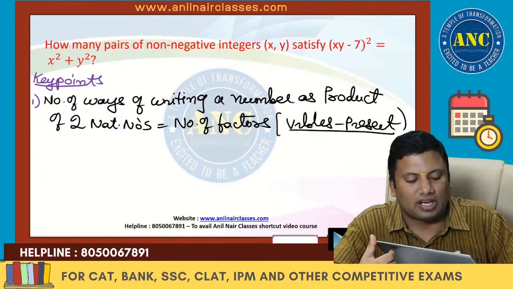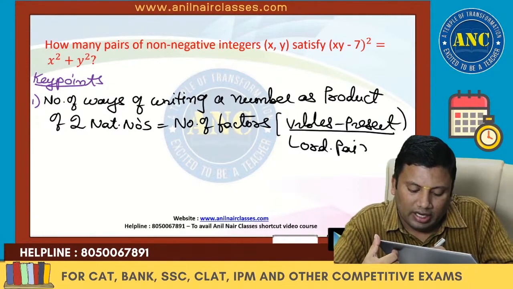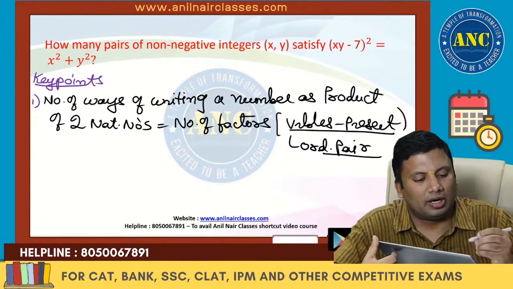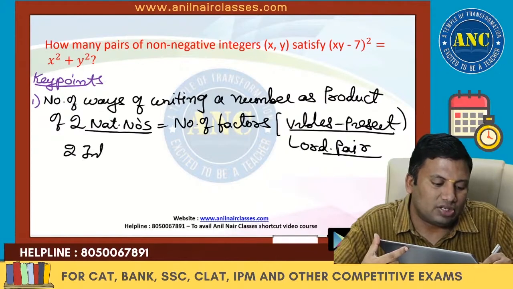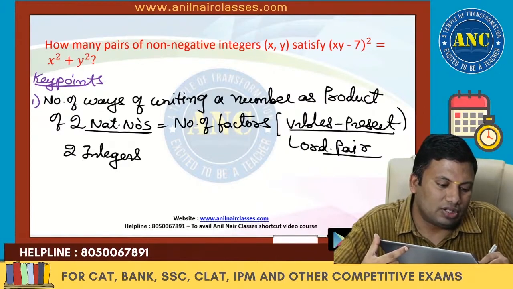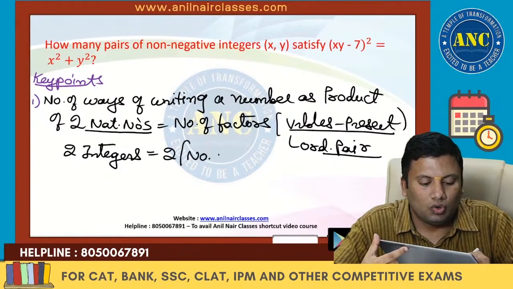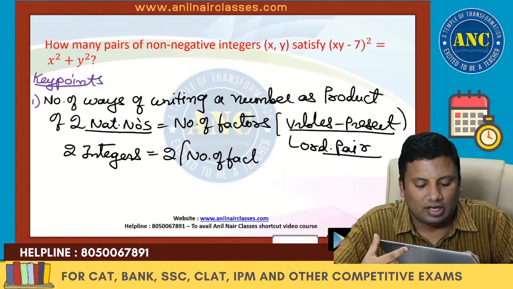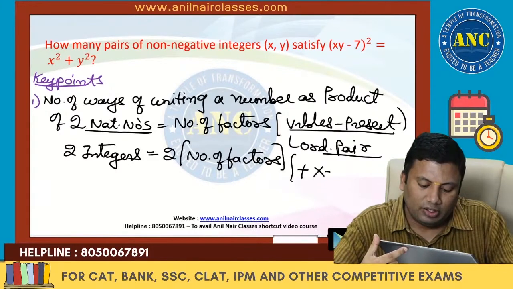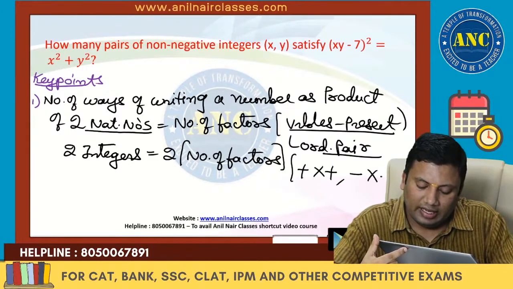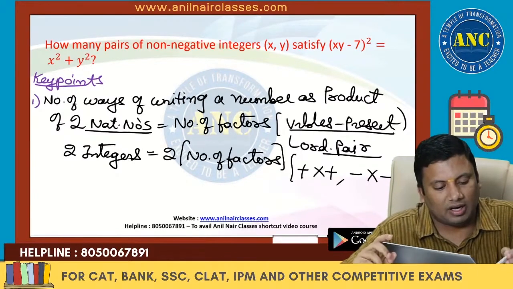If variables are present in the question, this is nothing but an ordered pair of two natural numbers. Suppose it is two integers, this is 2 times the number of factors. Positive into positive is one way, negative into negative is another way. That's why it is 2 times the number of factors.